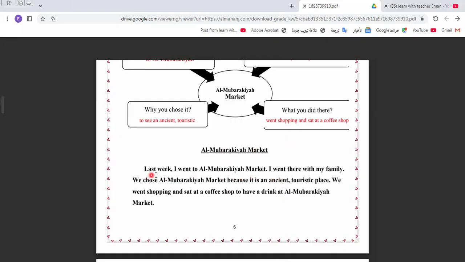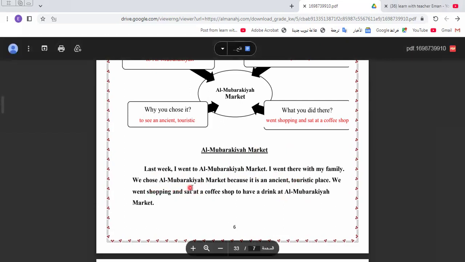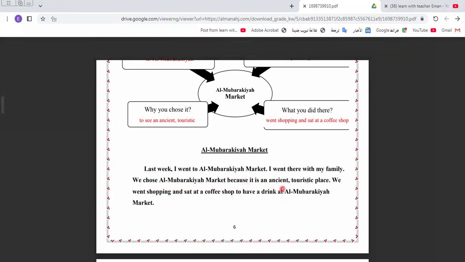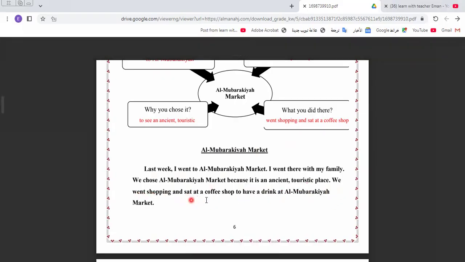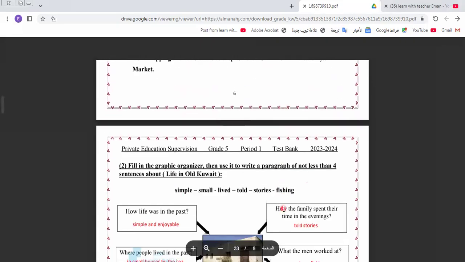المباركية market. Last week I went to المباركية market. I went there with my family. We chose المباركية market because it's an Asian and touristic place. We went shopping, sat in a cafe and had a drink at the coffee shop at المباركية market.